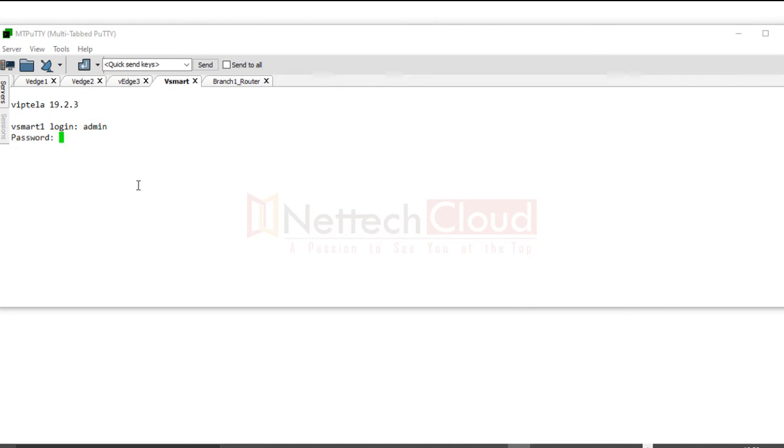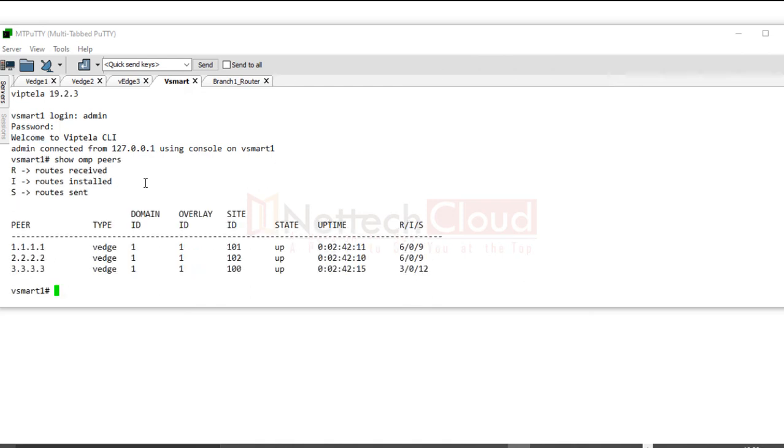And if I go to this controller, I mean the vSmart, let me open this, admin and admin. And here if I run the command show OMP peers, can you guess how many peers will be there? So in this topology, there are three WAN edge devices, two branch side routers and one headquarter, right? So if I execute the command show OMP peers, definitely I should have three peers here, correct? 1.1.1 is branch 1, branch 2 is 222, and 333 is headquarter. So basically there are three OMP pairings.